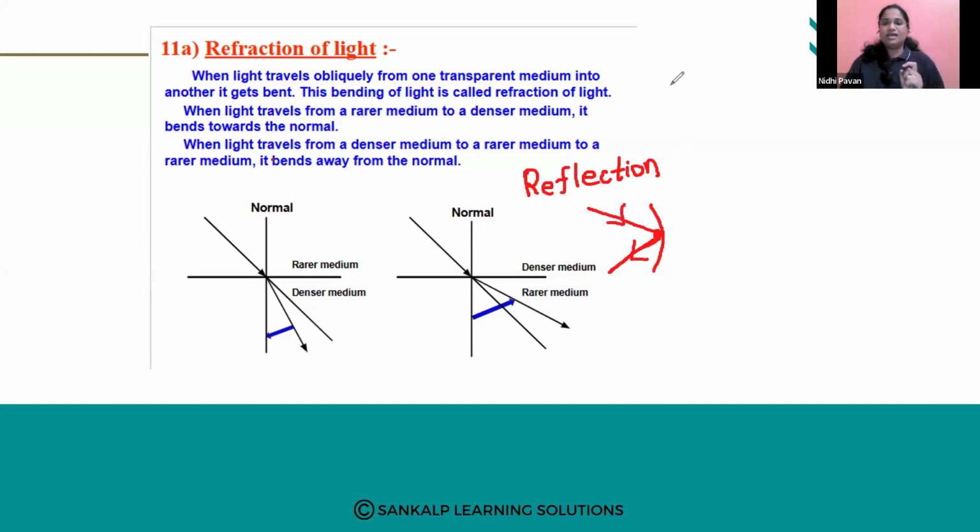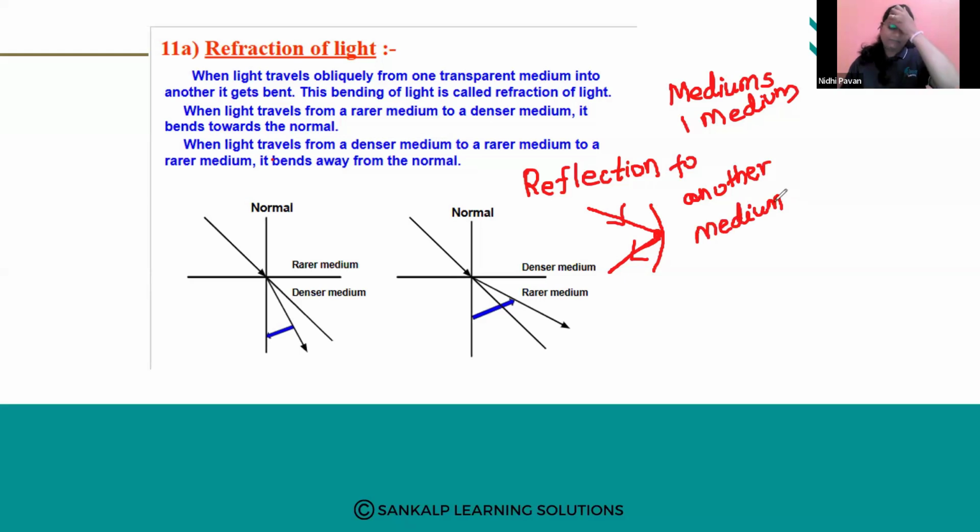Refraction means what here? It includes mediums. In Kannada, we call it madhyamagalu. See, when a ray of light travels from one medium to another medium, here the medium refers to air, water, it might be vacuum also, it might be anything.